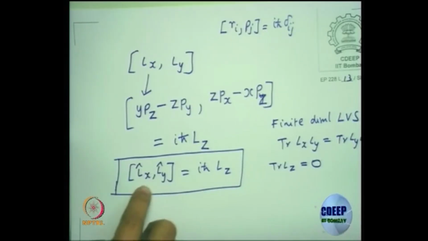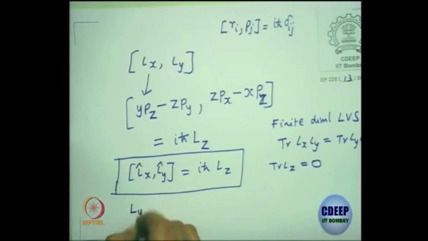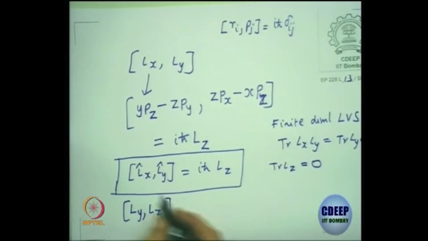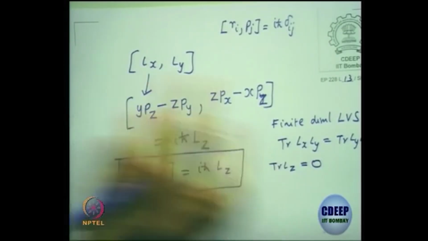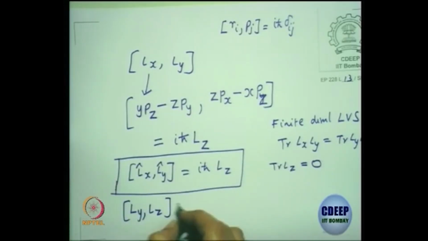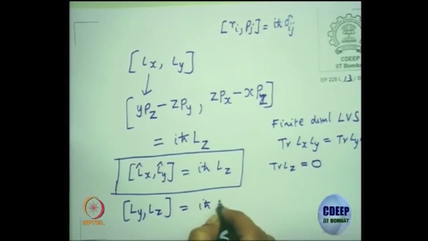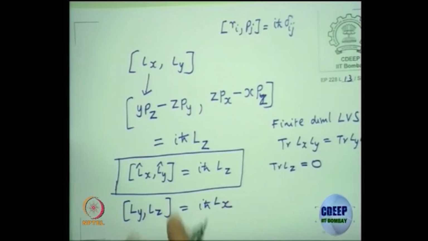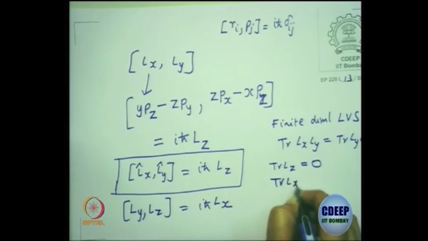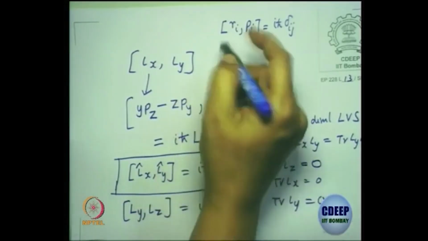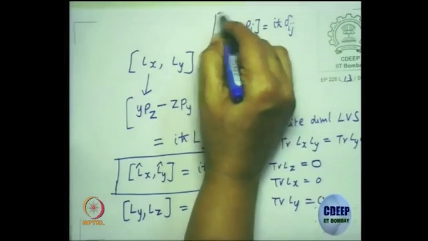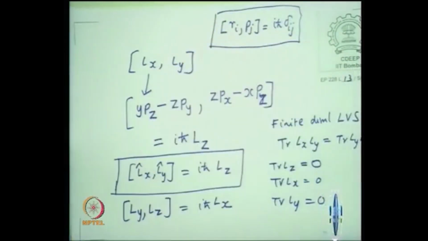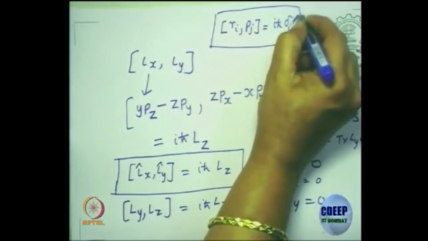You can also try to find the commutator of Ly with Lz. What do you expect? This is just an xyz rotation, so it is going to be i h-bar Lx. So with the same argument you can show that the trace of Lx should be 0 and the trace of Ly should be 0.